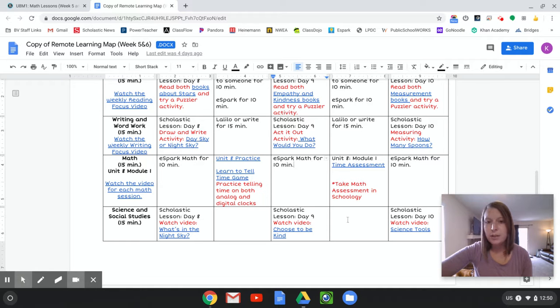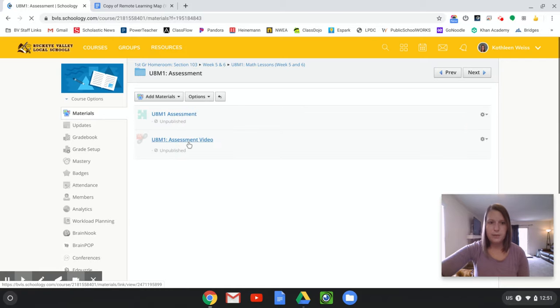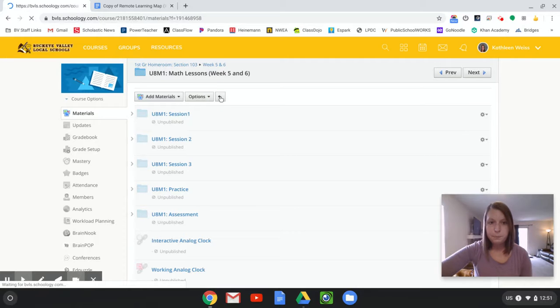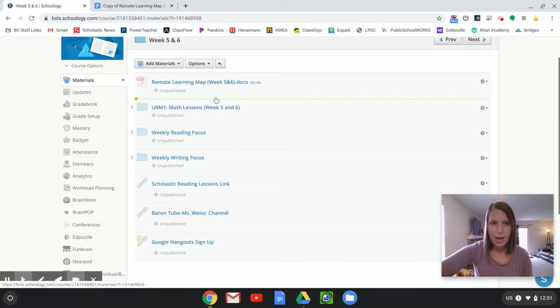Basically, any other part of the lesson, you should be able to do right from this map. So I'm trying to keep it simple. If you prefer to use the map to get to all the links you need, or if you'd prefer to use Schoology, you could do all of it from Schoology. So you do have to go to Schoology to do the math assessment, and it's in its own little folder. There's the video that explains it and the assessment. Okay, so that's the only thing that you are turning in to me. All right, cool. So that's all the math.